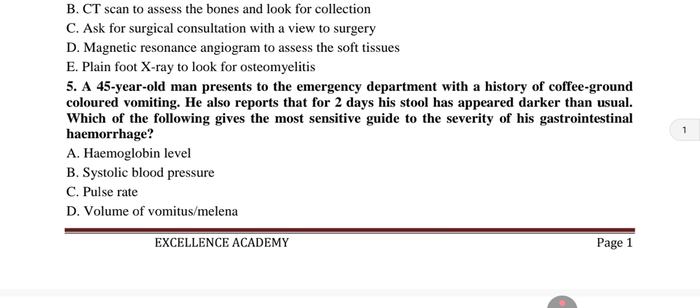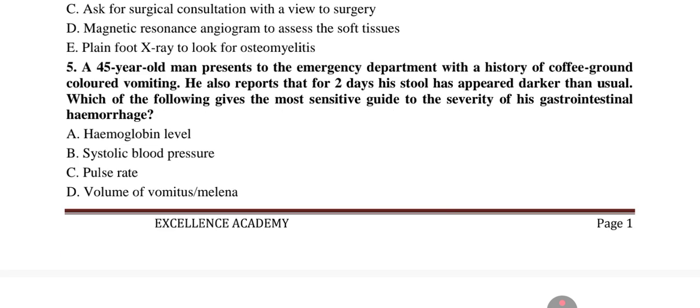As for the hemoglobin level, it is unreliable in the acute phase as hemoglobin levels may remain normal initially due to hemoconcentration. It usually decreases after fluid resuscitation dilutes the blood. Option B, systolic blood pressure. It is not very useful. The systolic blood pressure can be useful, but it is less sensitive since compensatory mechanisms like vasoconstriction can maintain blood pressure until significant blood loss occurs.